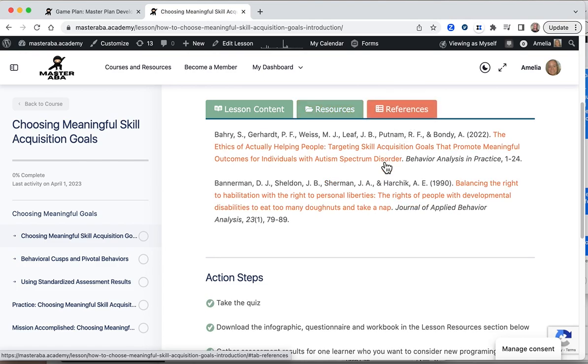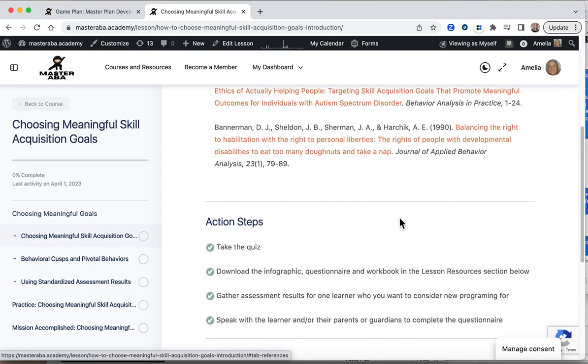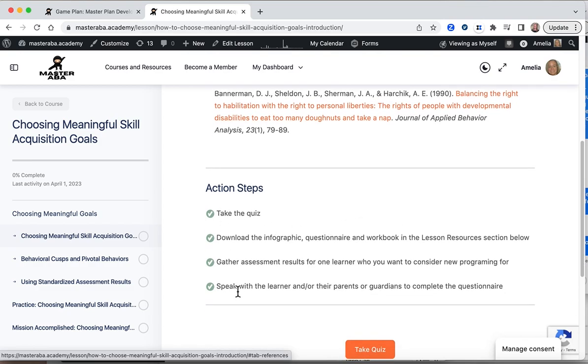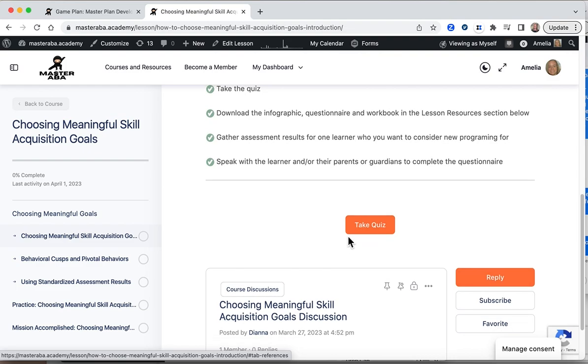And there's references. All of the lessons have links to different resources, different websites or research articles. Then there's action steps. Most of the lessons also include a quiz, and a lot of the quizzes are just 5 to 10 questions just to get you thinking about the information that you learned in this lesson.